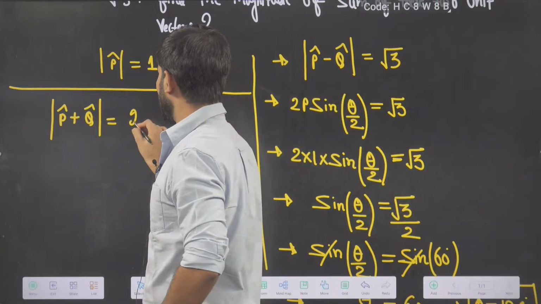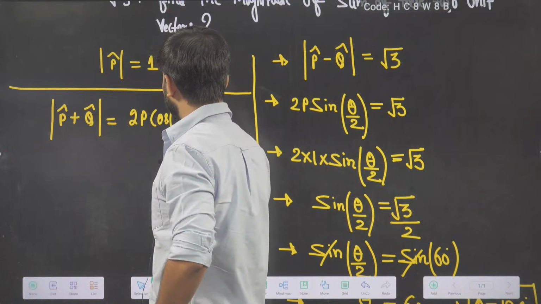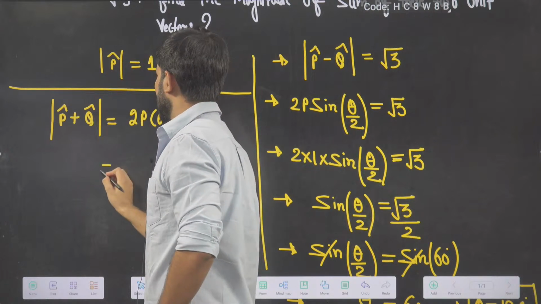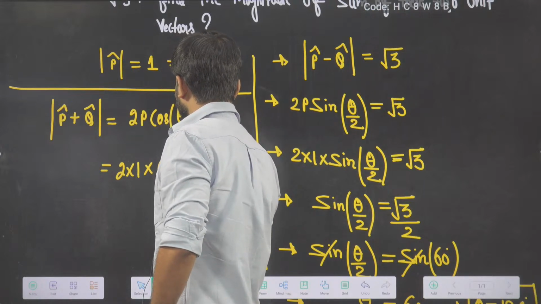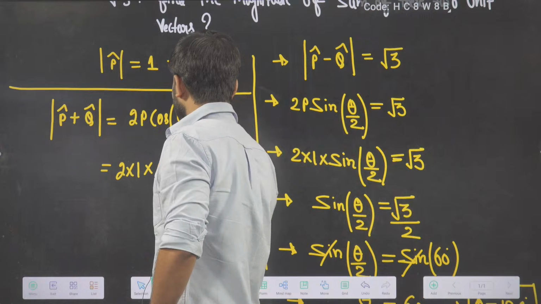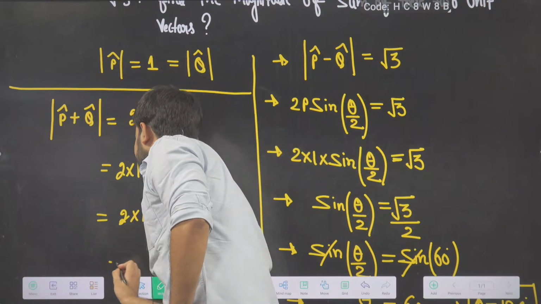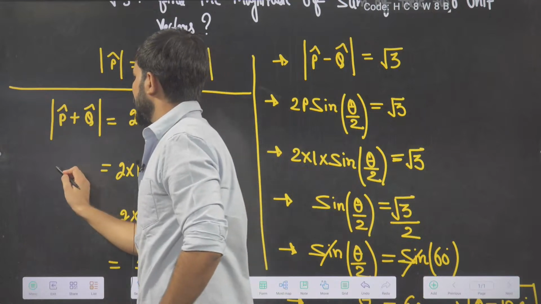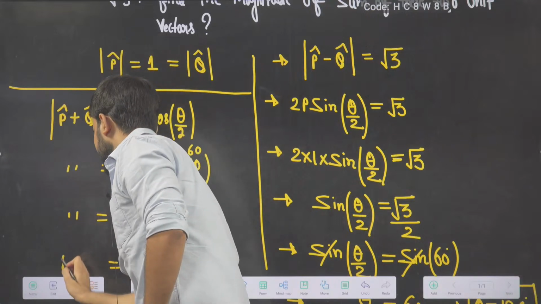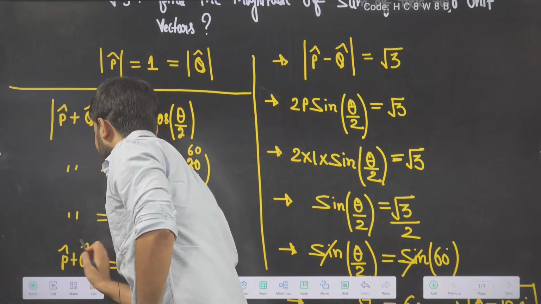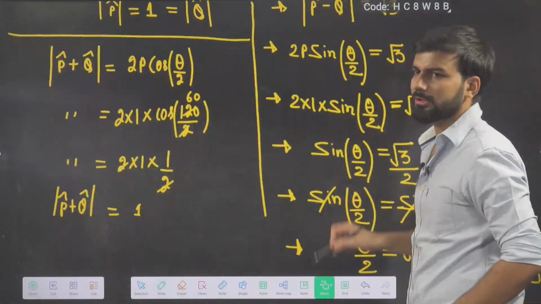For them the formula will be 2p, not sine this time, cos of theta by 2. What is p? 1 into cos of 120 divided by 2, cos 60. What is the value of cos 60? 2 into 1 by 2. What is the answer? 1. What is the magnitude of their sum? It is equal to 1. I hope this is clear to everyone. This is also clear to everyone.